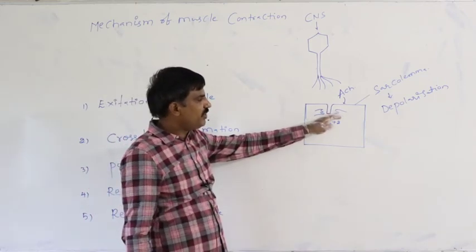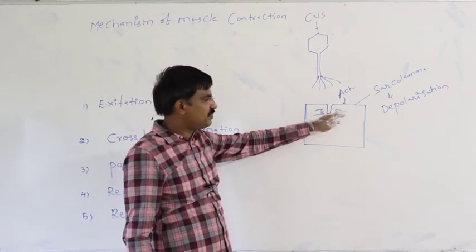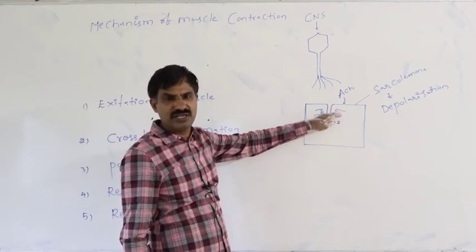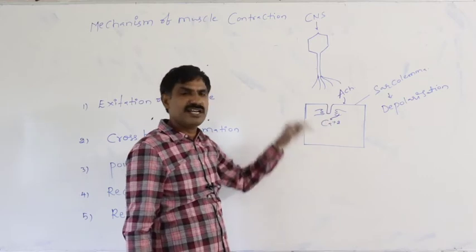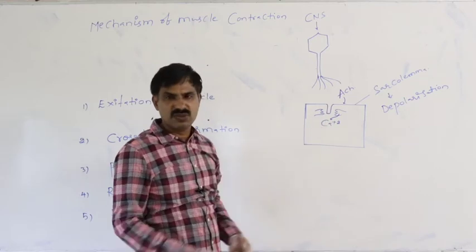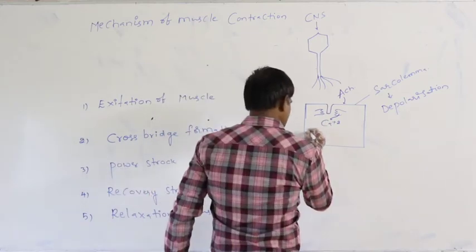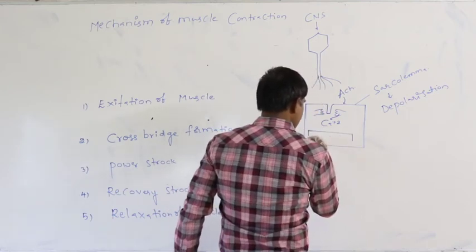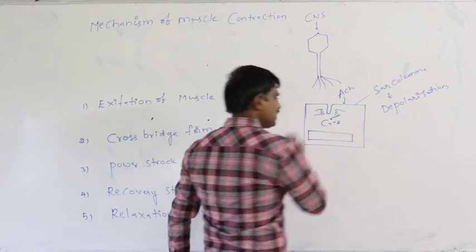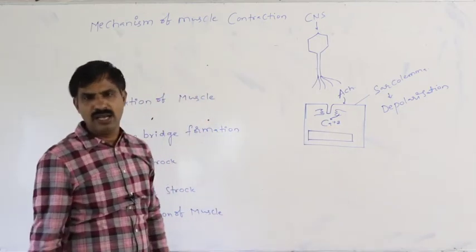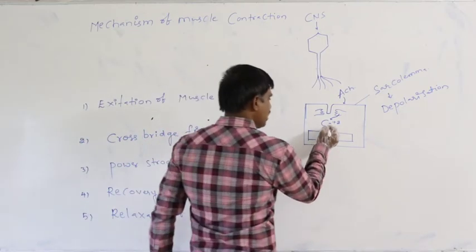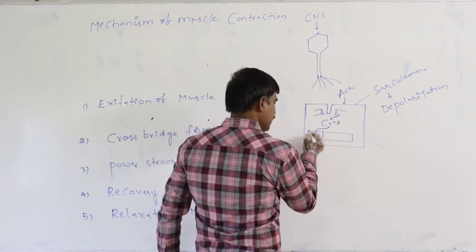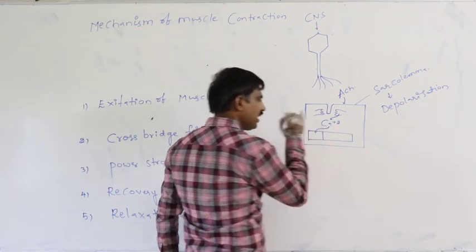Later those calcium plus 2 ions diffuse into the myofibril, specifically into the I band.